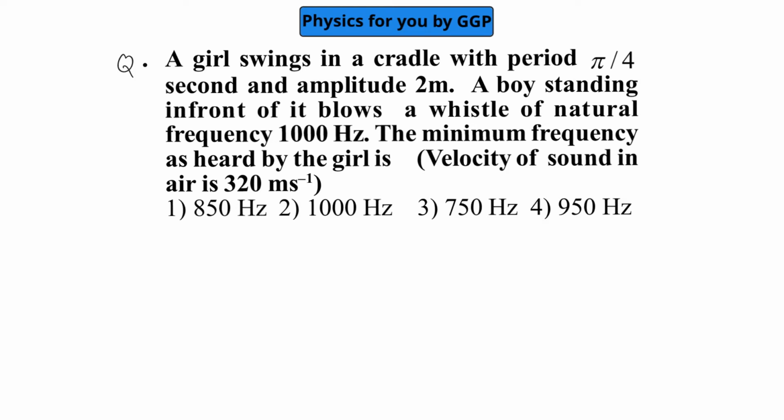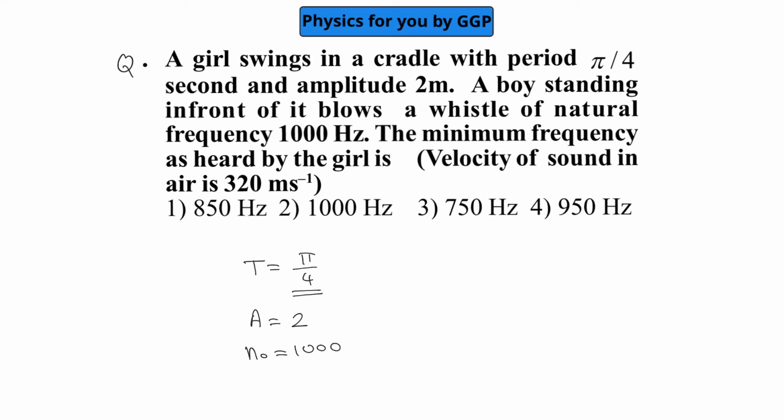A girl swings in a cradle with a time period of pi by 4 seconds, so we can take T as pi by 4, with an amplitude A given as 2 meter. A boy standing in front of it blows a whistle of natural frequency, so we can take it as n naught, which is 1000.